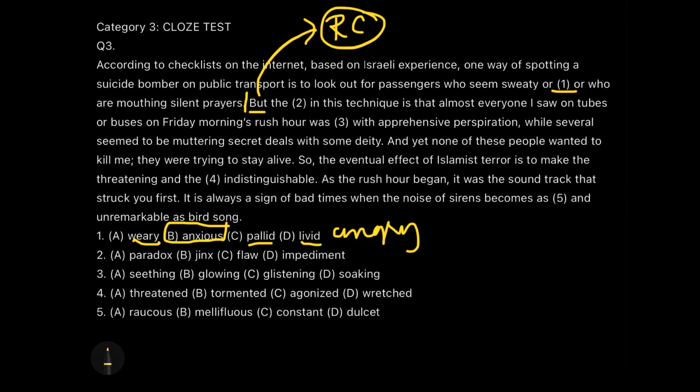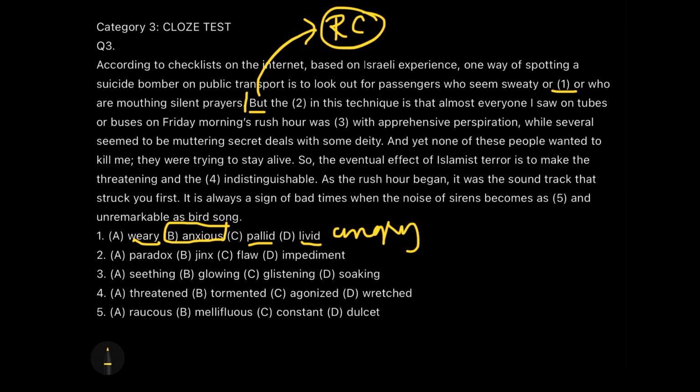If you have seen my video on reading comprehension, then you know how important but is. If you have seen the golden rules of reading comprehension or the video in which I took up a reading comprehension example and applied all the golden rules, then you will know the importance of but in a verbal ability question. When you see but, you know it is a change of ideas, okay? So, but the dash in this technique is that almost everyone I saw on the tubes or buses on the Friday morning rush hours was dashed with apprehensive perspiration, while several seemed to be muttering secret deals with some deity.